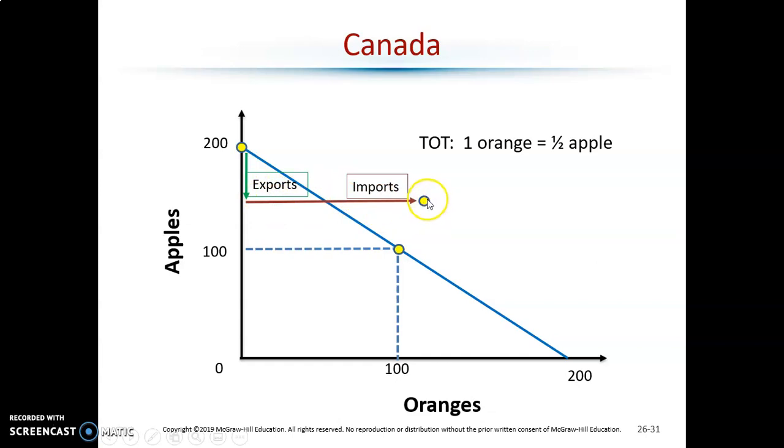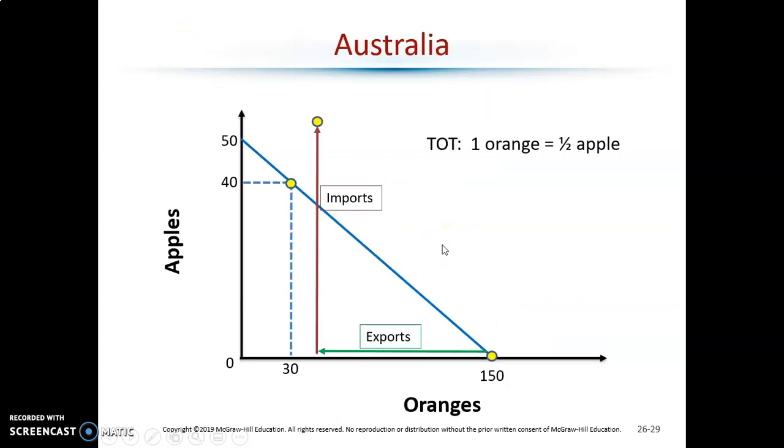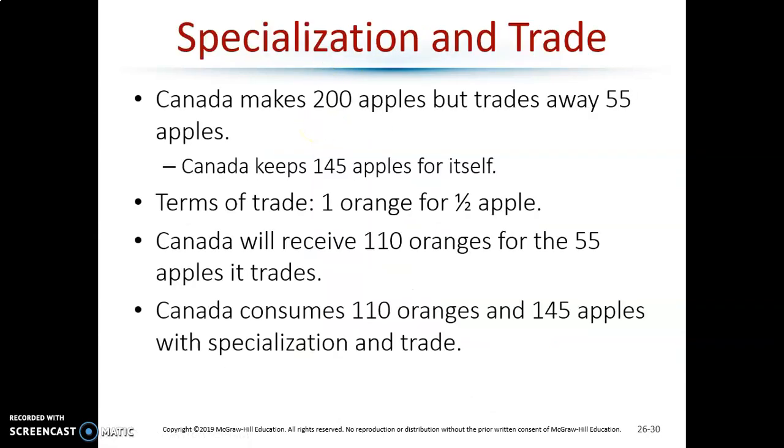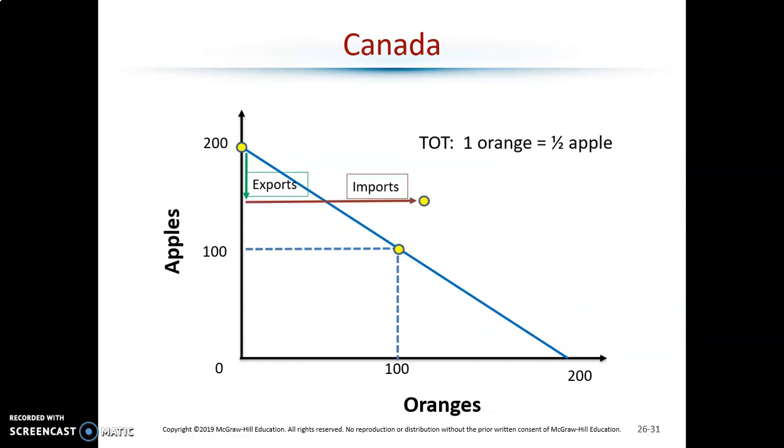So remember how this is unobtainable? It's nice but unobtainable as far as the PPF is concerned. Well, with international trade, this point as far as consumption is concerned is obtainable. Their PPF didn't change. They can't make more than 200 apples. They can't make more than 200 oranges. Nothing shifted out here, but they can still consume more with trade than they could before, as can Australia. Going back here, Australia's on a point beyond their PPF, and Canada is on a point that is beyond their PPF. Both have benefited from trade, even though Canada has absolute advantage in everything.